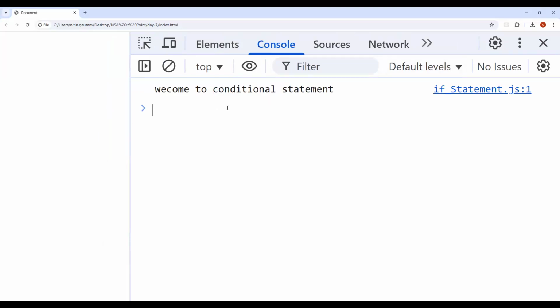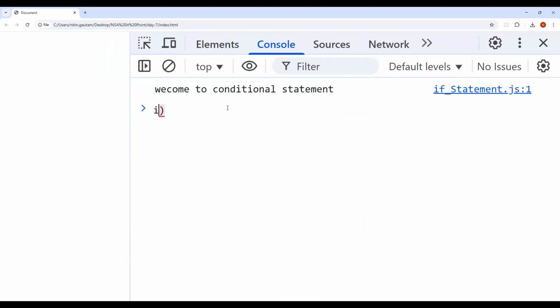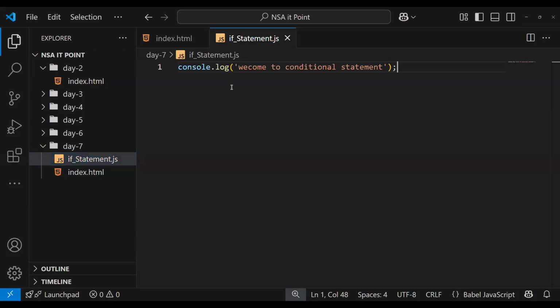Let's just create a file and run it in the console. This is the if condition. So what will our first program be? The if condition, and the if syntax. Just a second.